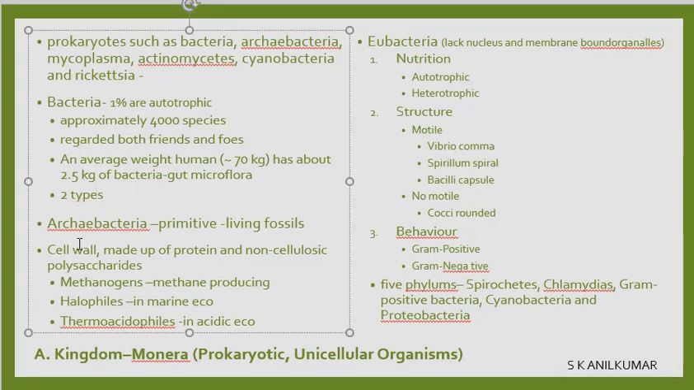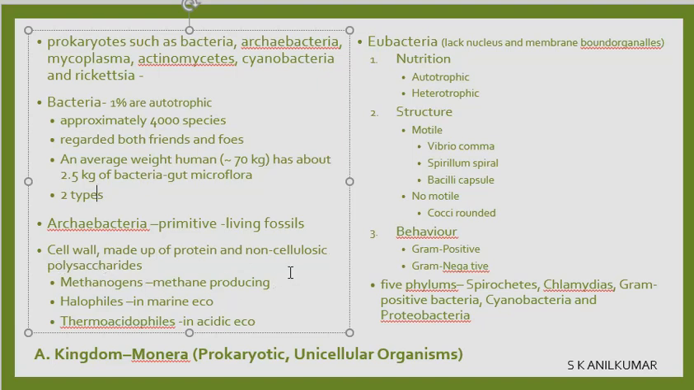What is archaebacteria? Archaebacteria is primitive. They are called living fossils because we believe these have been in existence even before any other species were there on earth. So they are as old as fossils, but they are still living. What are their characteristics? The cell wall is made up of protein and non-cellulosic polysaccharide. Polysaccharide is a type of sugar.